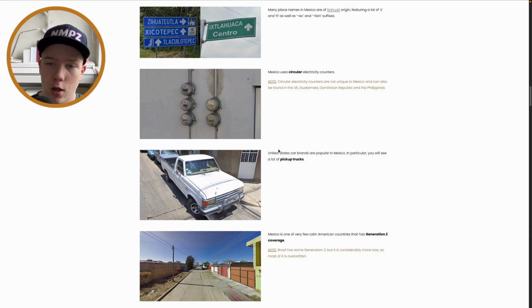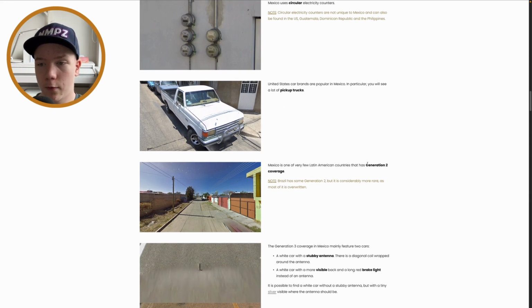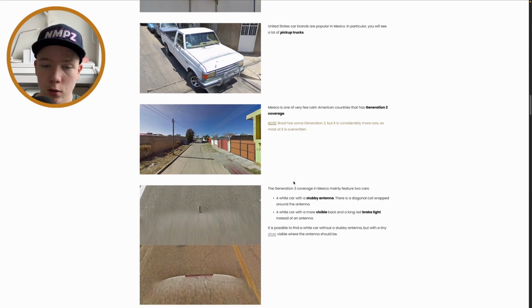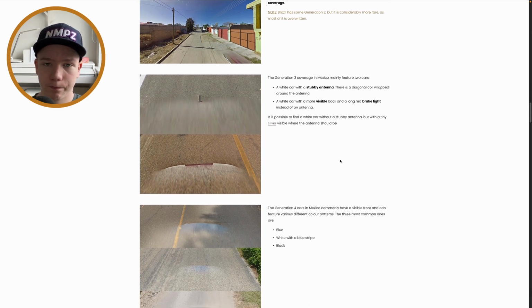So yeah, United States car brands are quite popular in Mexico because it is close to the US, and you will see a lot of pickup trucks, pretty much the same amount I would say as the US. So yeah, they do have Gen 2 coverage, and it's actually a decent amount, so you can definitely see it sometimes. Gen 2, Gen 3 coverage in Mexico does have both of these cars, and yeah.